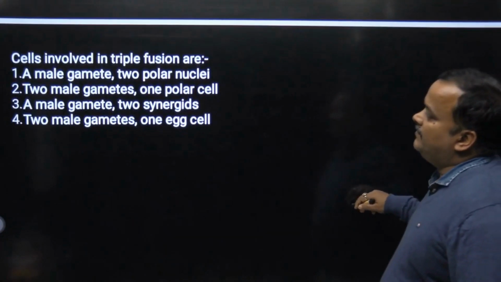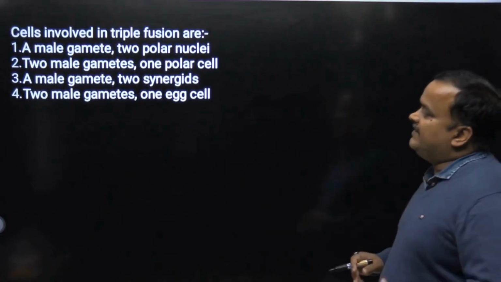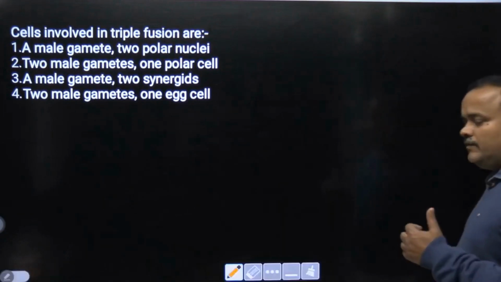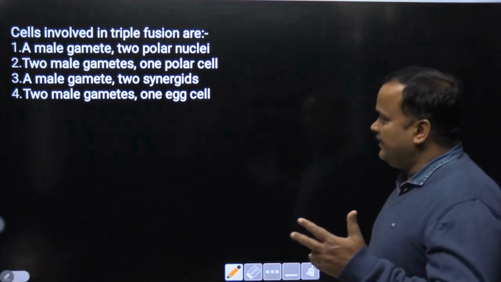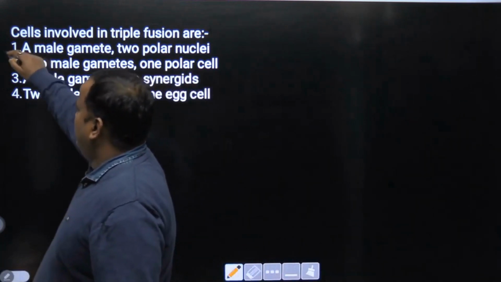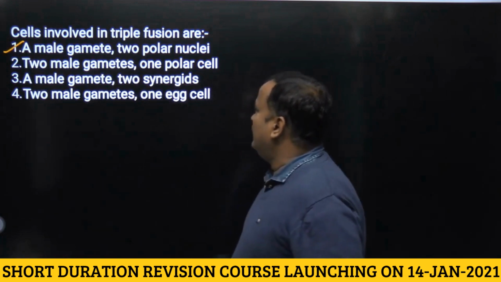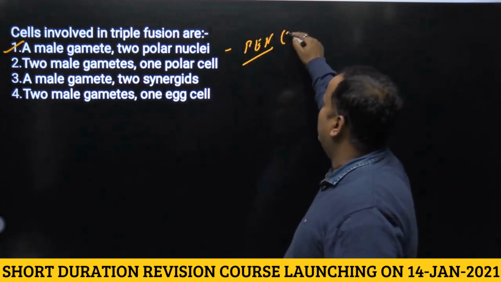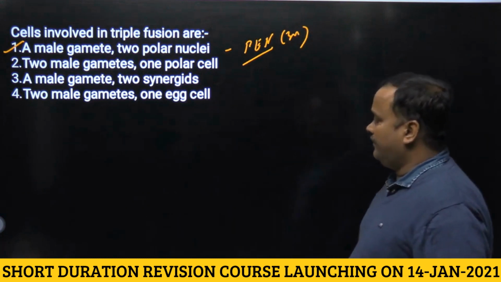Next, the cells involved in triple fusion. Triple fusion involves one male gamete and two polar nuclei. So the answer will be first, that is a male gamete and two polar nuclei, which results in formation of a triploid primary endosperm nucleus. Okay.